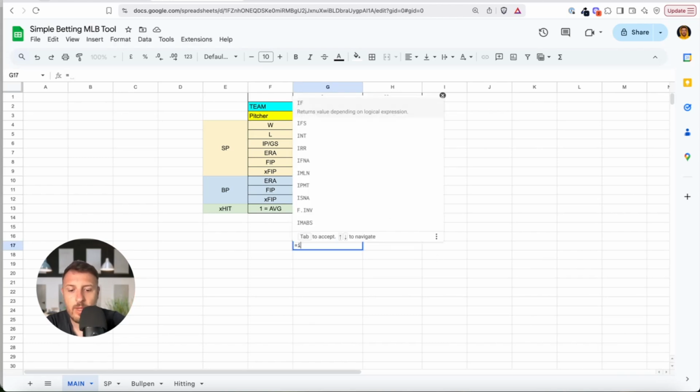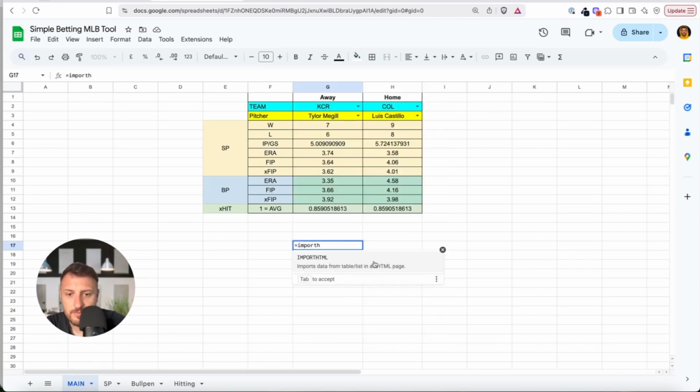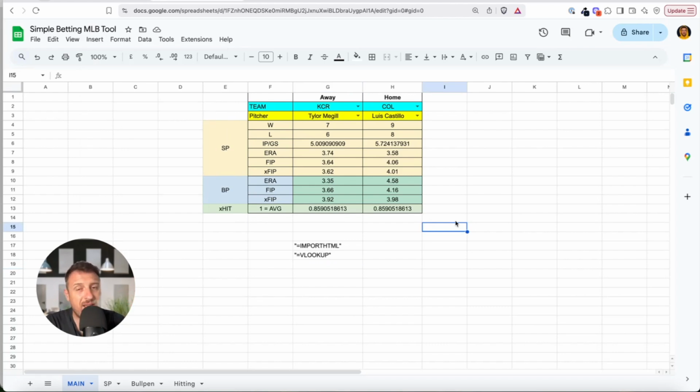We used the import HTML function, okay? We used the vertical lookup function, and that's it basically. And multiplying and dividing, nothing else. And drop down menu. I also showed you the drop down menu. So basically you need to learn 3 things: drop down menu, import HTML, vertical lookup function, and simply dividing.